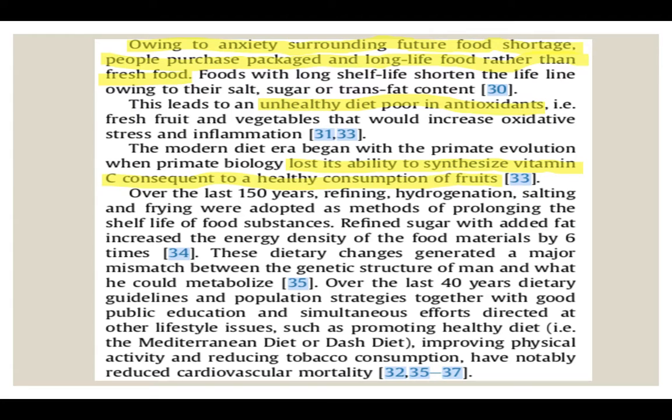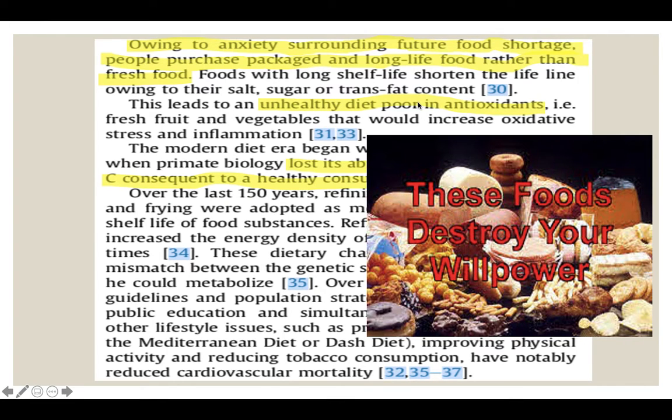So why is real food healthier than packaged food? It is because real food is packed with antioxidants and nutrients that support heart health, including magnesium and healthy fats. Eating a diet rich in nutritious, unprocessed food may also help reduce inflammation, which is considered one of the major drivers of heart disease. So packaged food is less nutritious and it will cause cardiovascular diseases in some ways. This food will destroy your willpower.